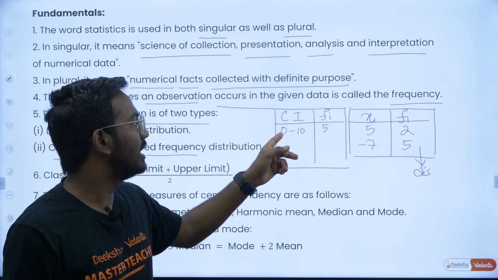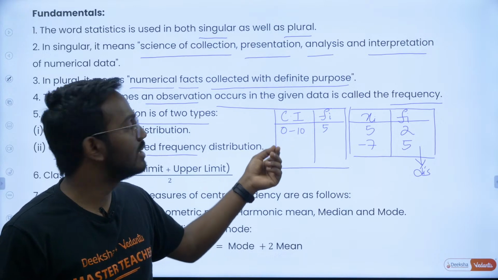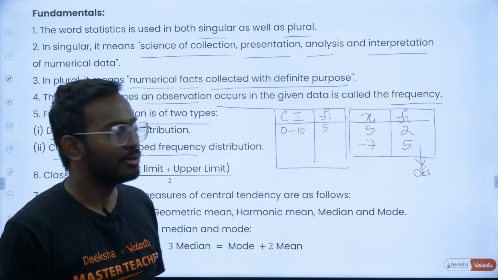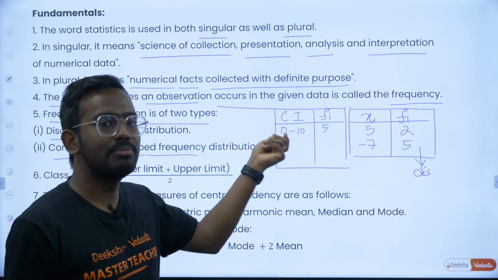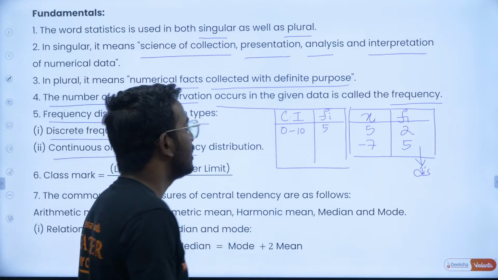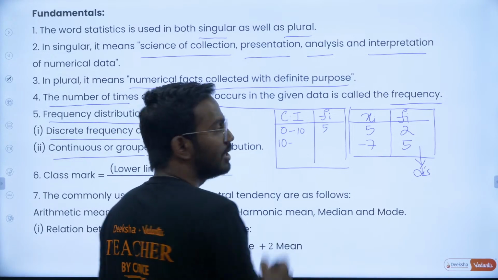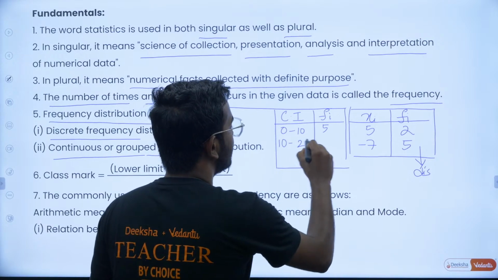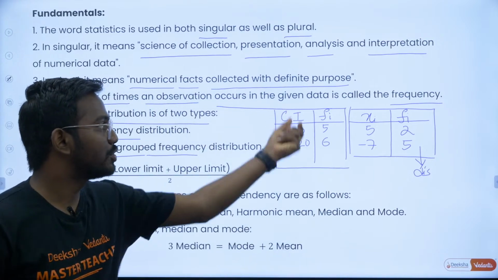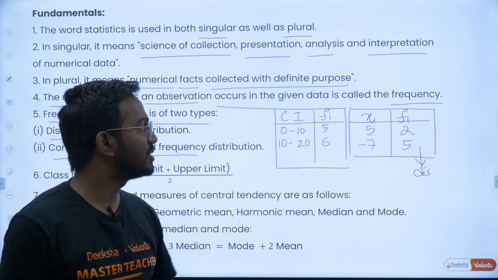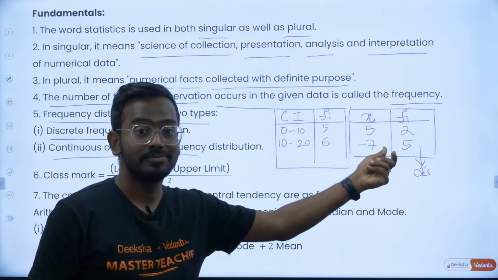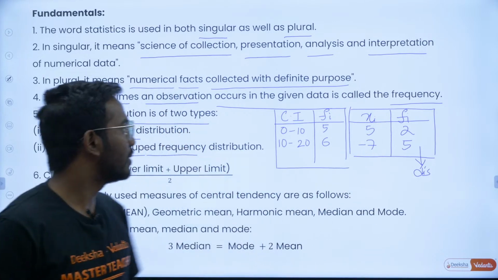For example, you might have 2, 3, 4, 5, 6 and so on, 5 times. So there are basically 5 numbers in between 0 to 10. That is what it means. Similarly, 10 to 20, 6 numbers. So this type of distribution is called continuous distribution. This type of distribution is called discrete frequency distribution.